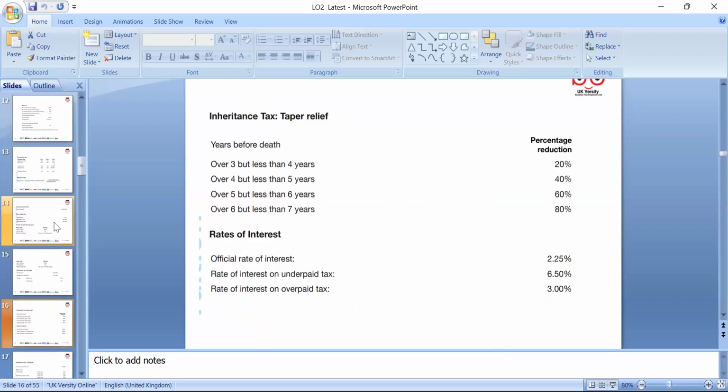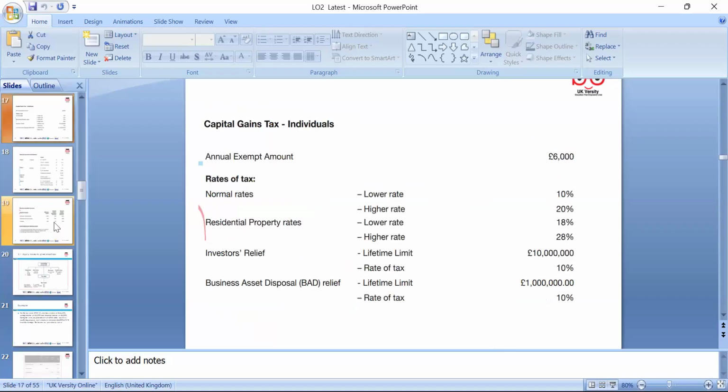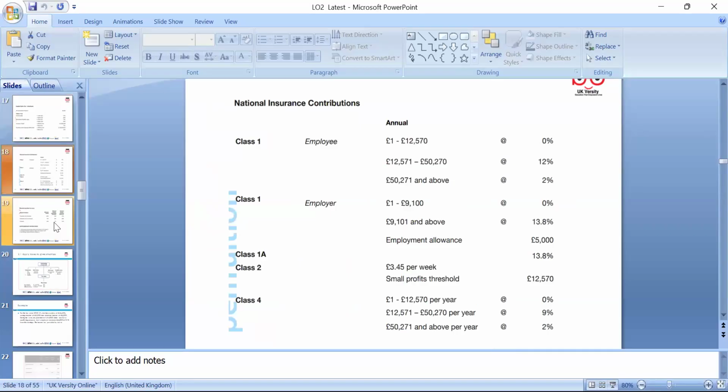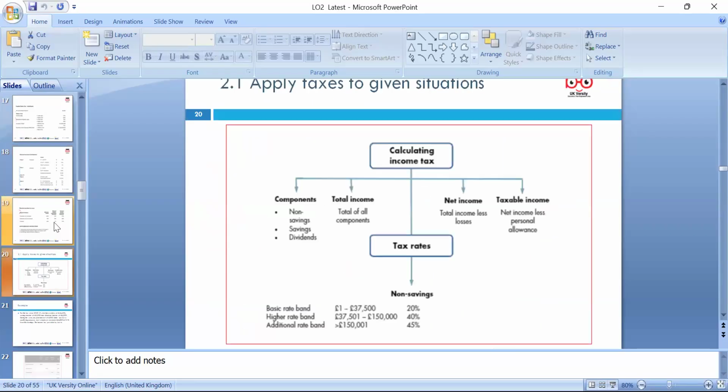These are all the rates which we will refer back to, including capital allowance for individuals and companies, because this unit covers individuals and businesses. Then again, the NI elements, which we discussed previously and which relate to this LO as well. We have to look at non-savings income, savings, the total income, net income, and taxable income, and the tax rate, which we need to plan and pay accordingly.